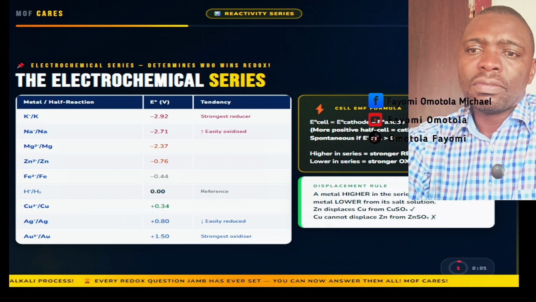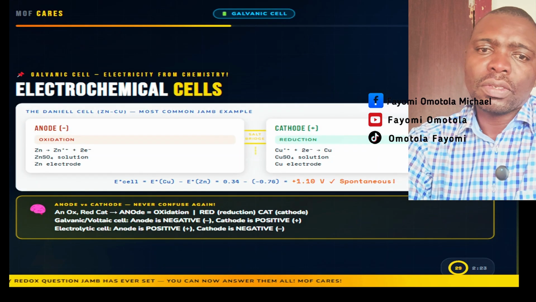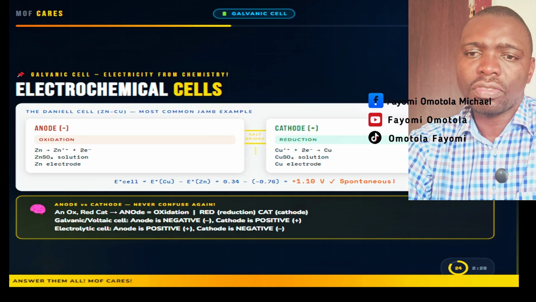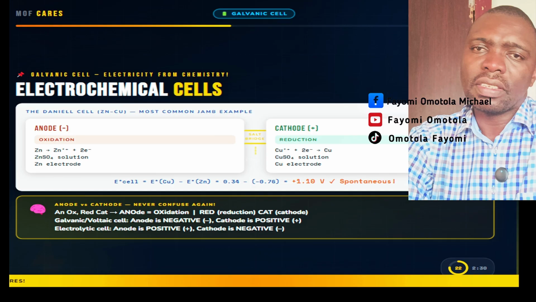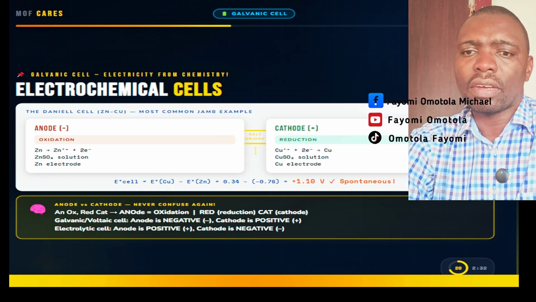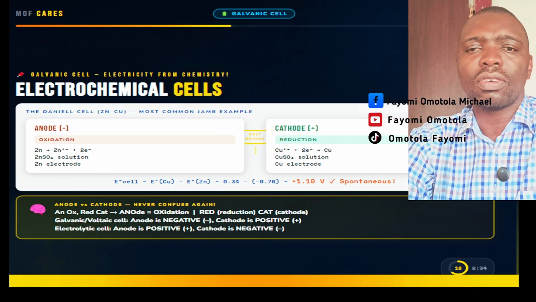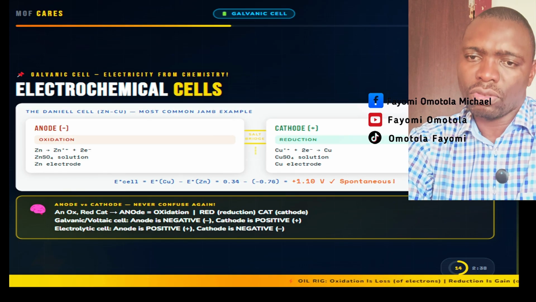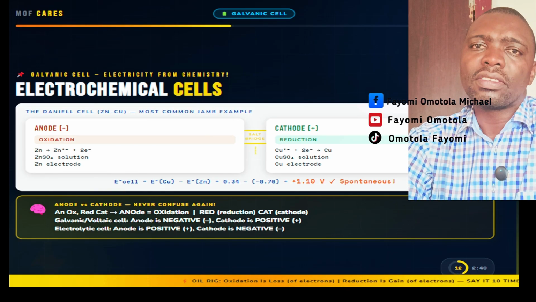A galvanic, or voltaic, cell converts chemical energy into electrical energy. This is the principle behind a battery, and the most famous example for JAMB is the Daniell cell. The Daniell cell has two half cells: a zinc electrode in zinc sulfate solution and a copper electrode in copper sulfate solution. These are connected by a salt bridge.